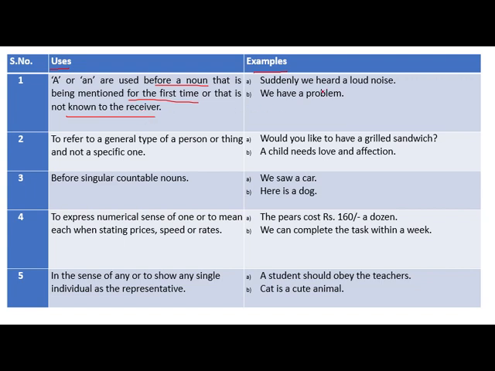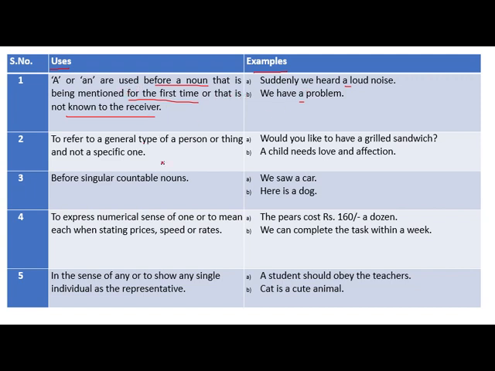At that time you can use a or an articles. Here I have used the a article. In sentence number 1, suddenly we heard a loud noise. Suddenly we heard a loud noise means what? The loud noise is not heard by the receiver, only heard by the sender.